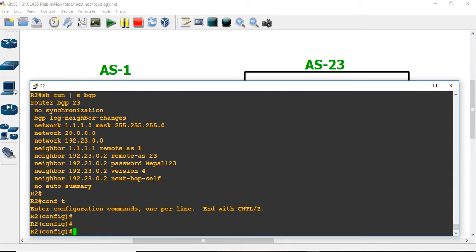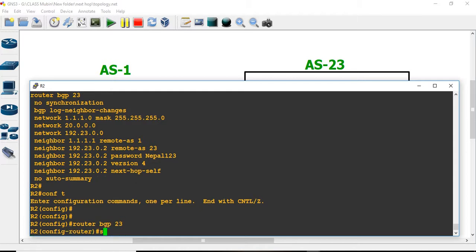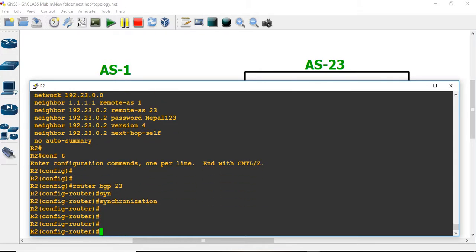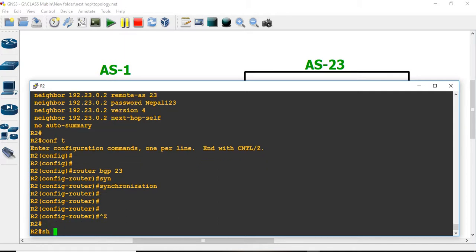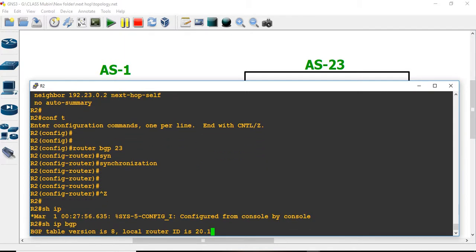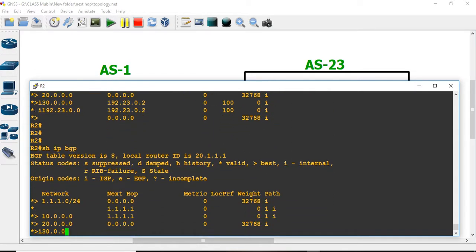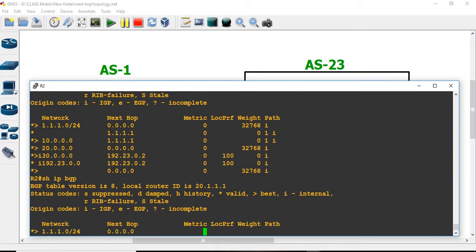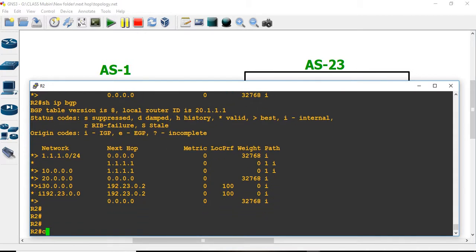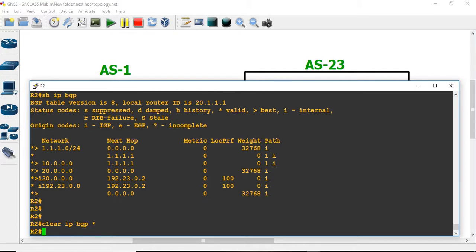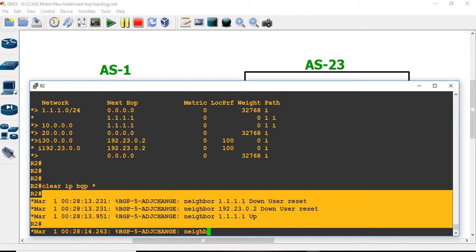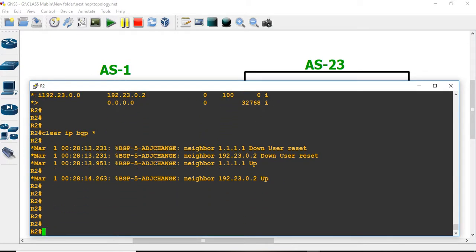What will happen after doing the synchronization? Then let us see. Router BGP 23, synchronization. Let us see. So show IP BGP, I want to see the table over here. I'm getting all the routes: 10, 20, 30 and all these things. For fast, I can do clear IP BGP again. Routes will be off. Let us wait for the neighborship to be off.